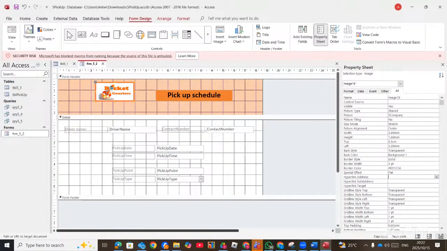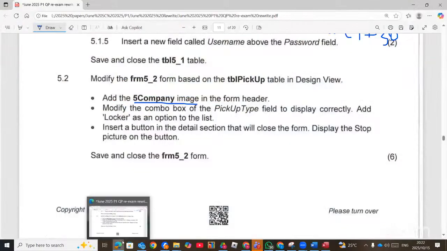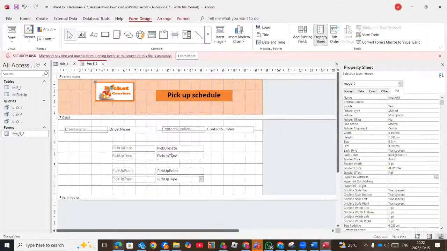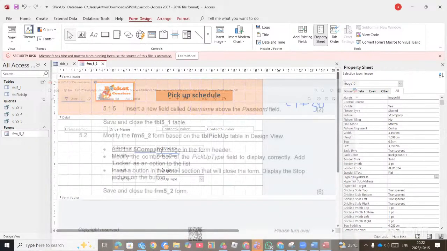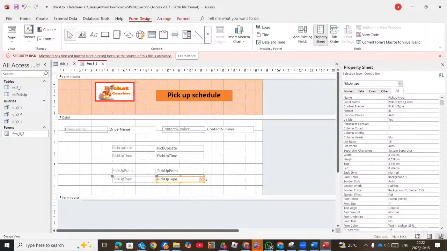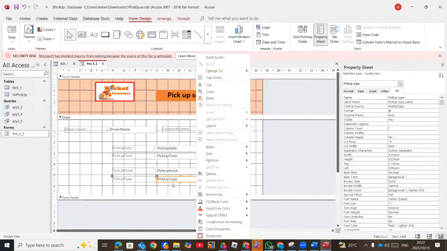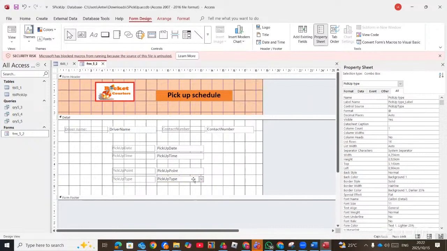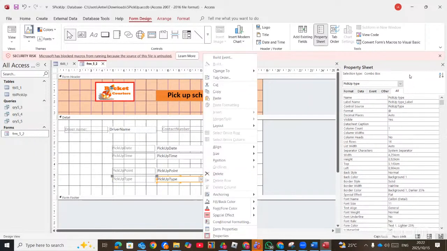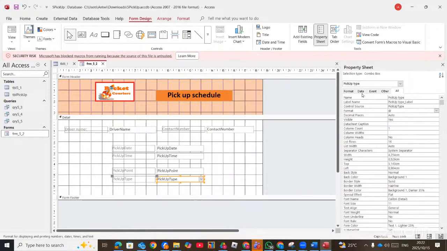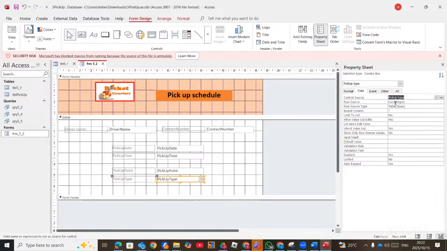Right. The next question says, modify the combo box of the pickup field to display correctly. Add locker as an option to the list. So the combo box is here for pickup type. They already have it. If it's not there, you right click and say change to, then you pick the combo box. So it is already there. So you just right click, then you go to properties, which is there. Then you go to data, and then you pick the values here.